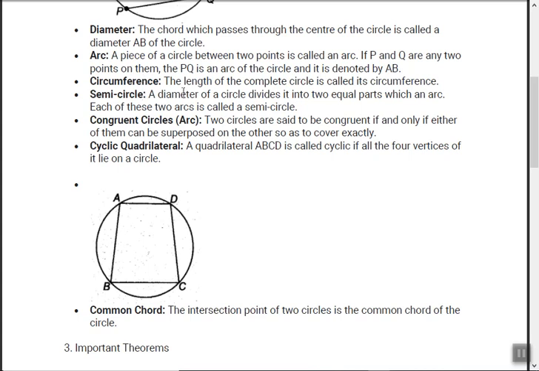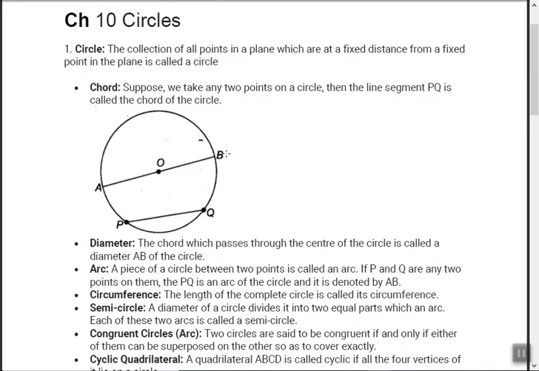Semicircle: a diameter of a circle divides it into two equal parts, each an arc. So each of the two arcs is called a semicircle. See this: AB divides the circle into two parts, this upper and this lower. So these two are known as the semicircles.